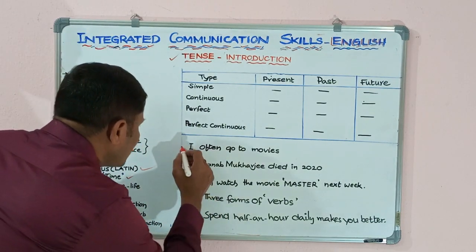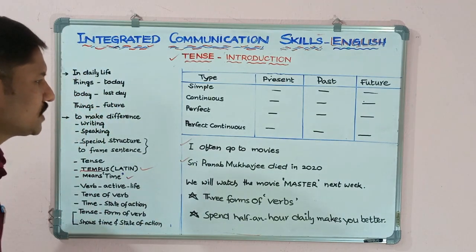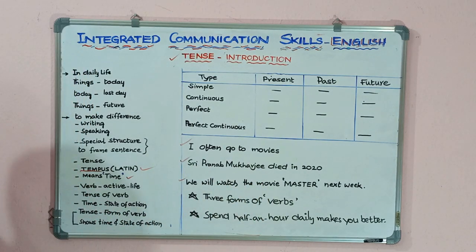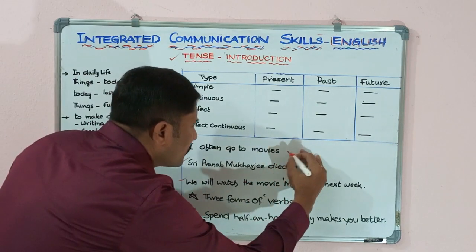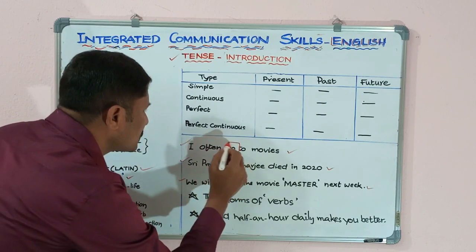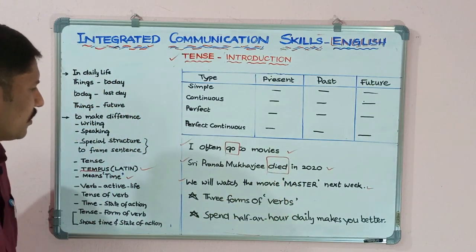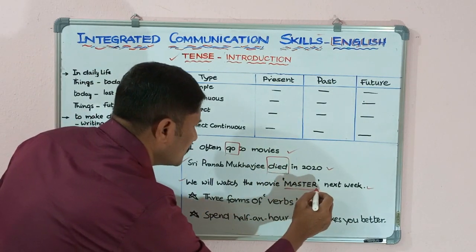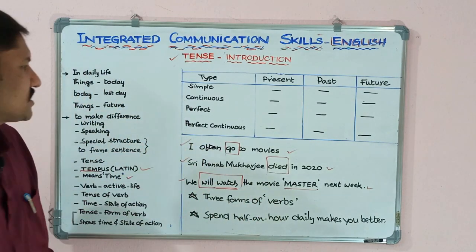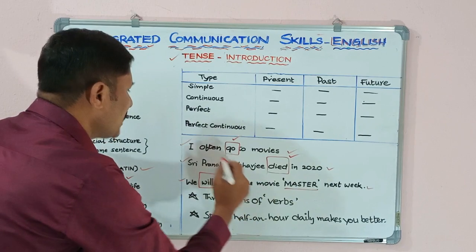Here look at these sentences. I often go to movies. Sri Pranab Mukherjee died in 2020. We will watch the movie Master next week. So if you observe these three sentences, in these three sentences, we are observing that go, died, will watch.